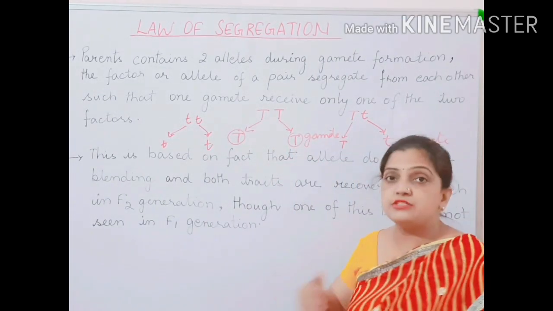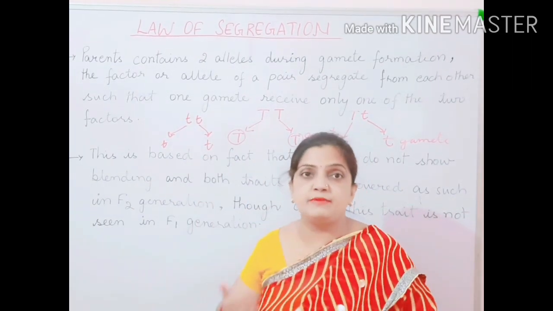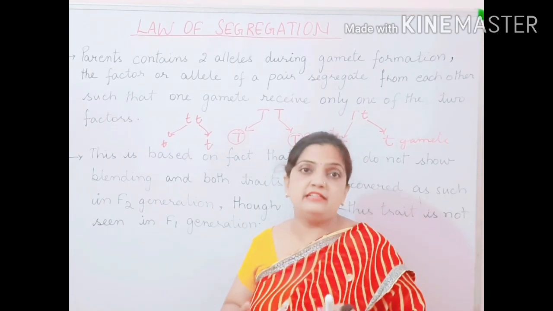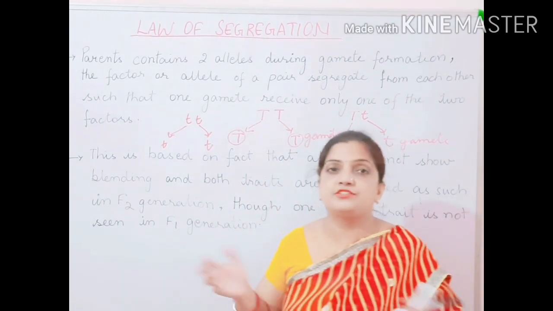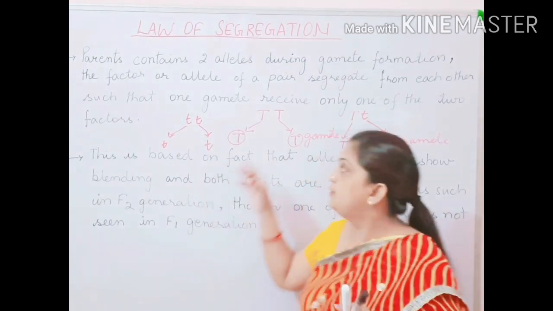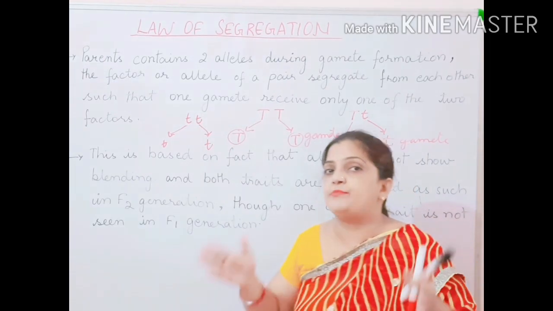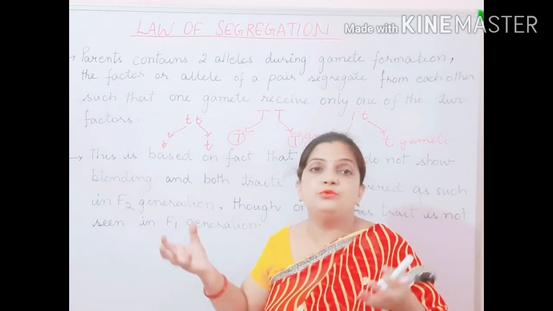And this is how your sexes are also defined. I told you that this process takes place during sexual reproduction by meiosis cell division. So at the time of sexual reproduction, how does sex determination take place? You can understand by this process how the alleles get separated from each other and how the sexes get formed.